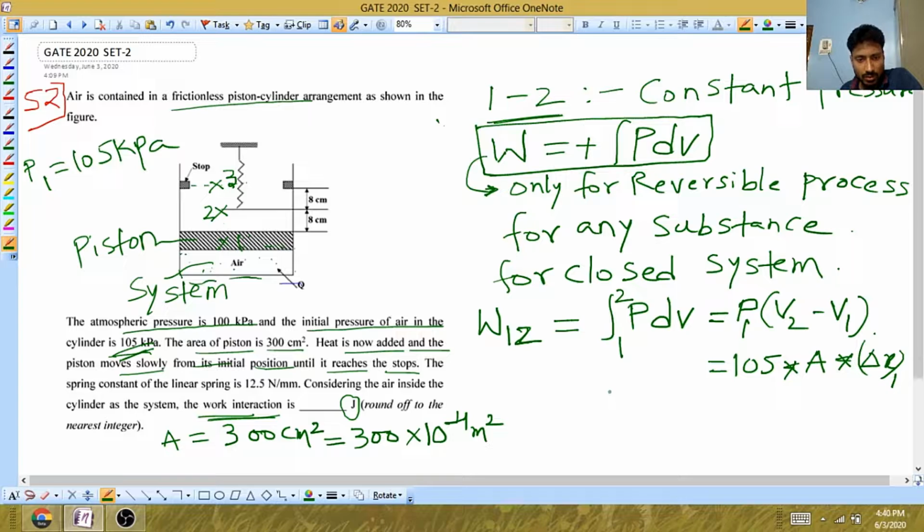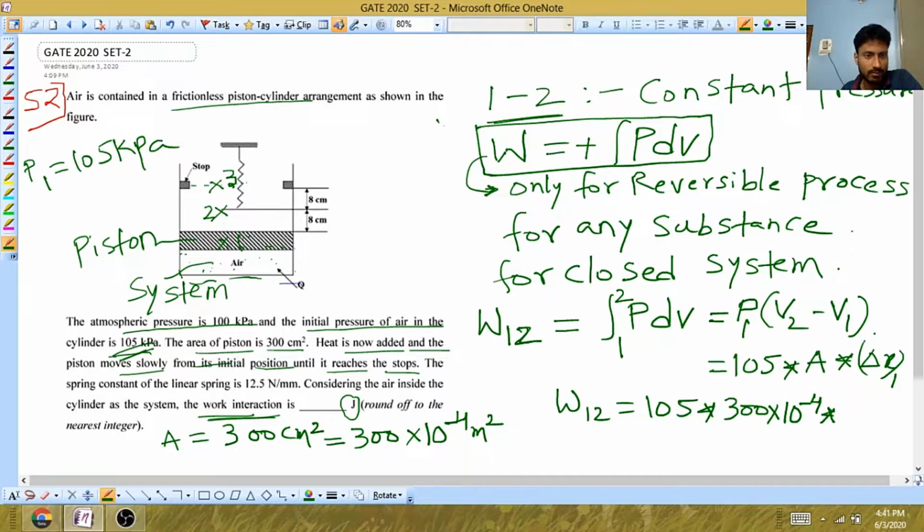Now substitute the values: 105 into area 300 into 10 to the power minus 4. We need to calculate delta x1 as well.